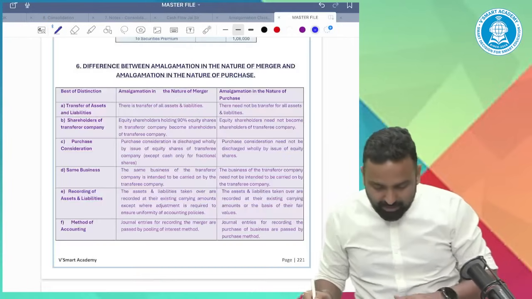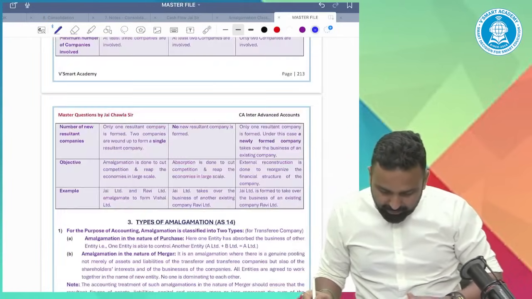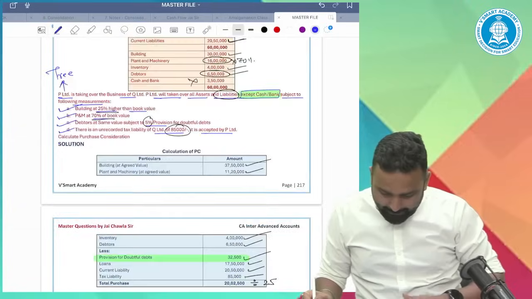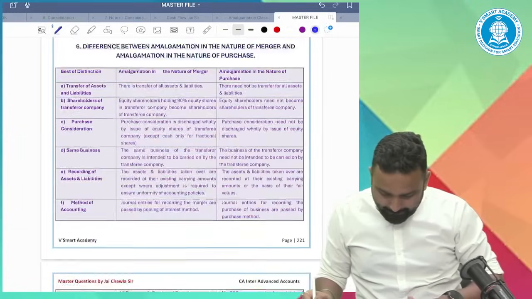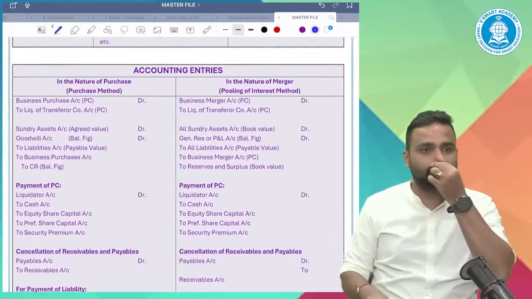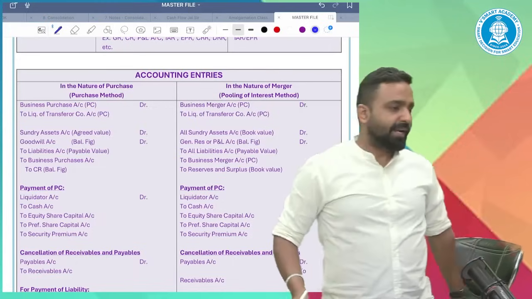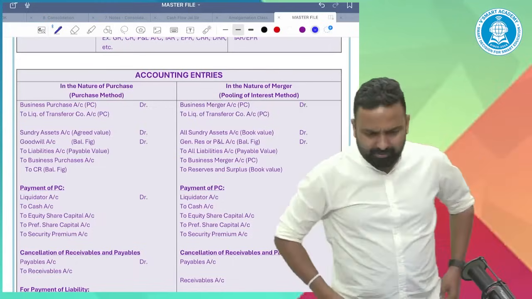Now come to the journal entries. Accounting entries. So let's understand the accounting entries fast.